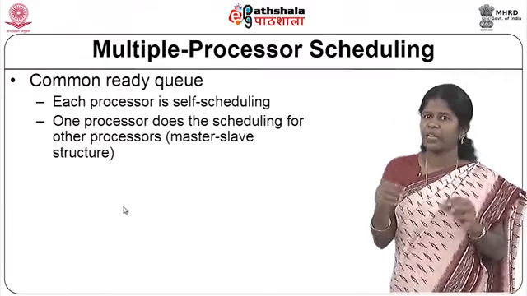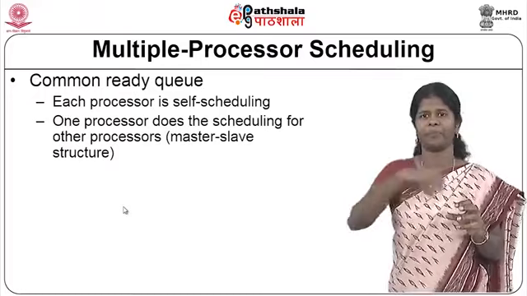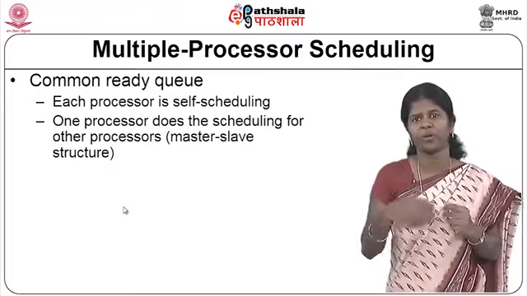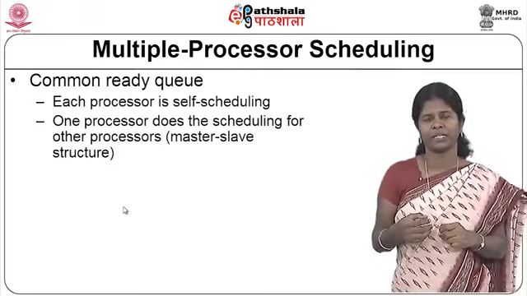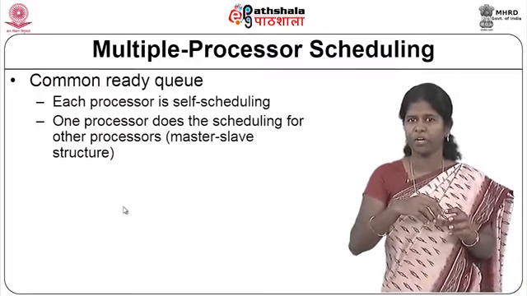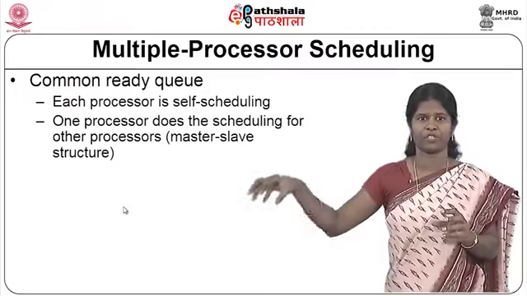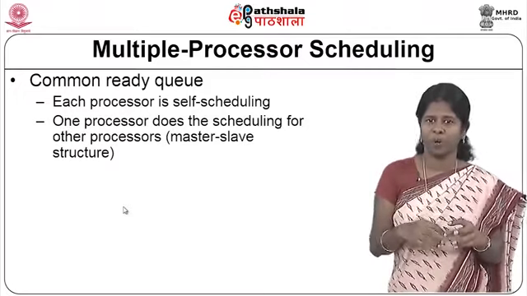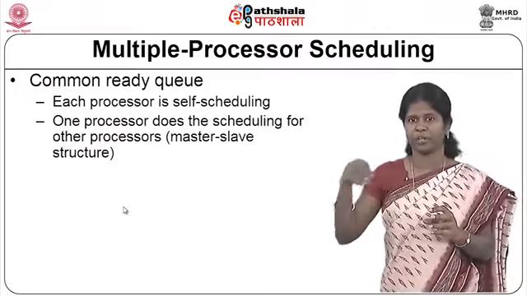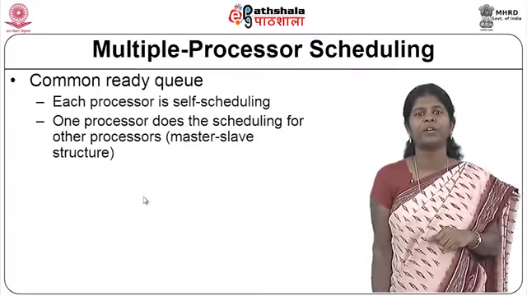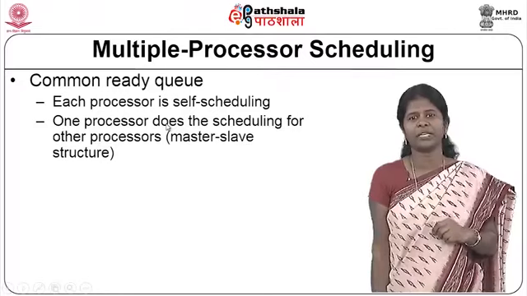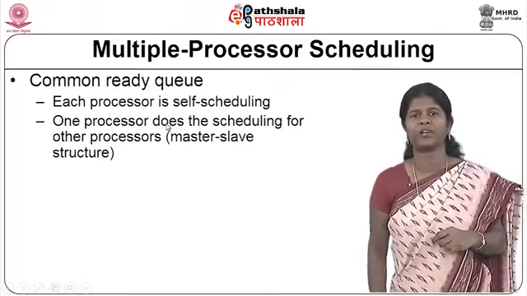In a sense, each processor will pick up a process from the ready queue and execute that process. Or the other way is that there can be one processor among the different processors which is responsible for picking up the processes from the ready queue and assigning them to the CPU. So, that processor does the scheduling for the other processors.